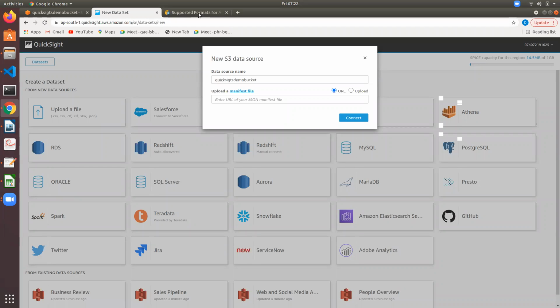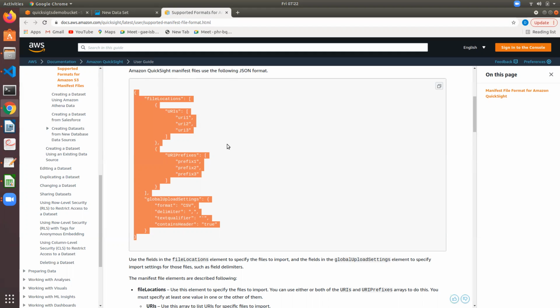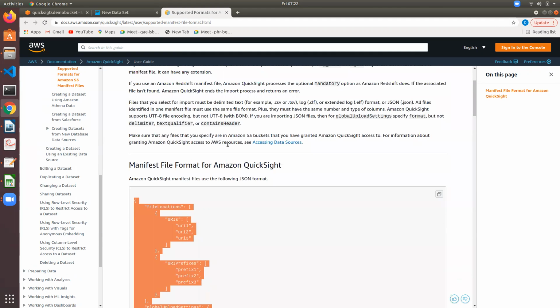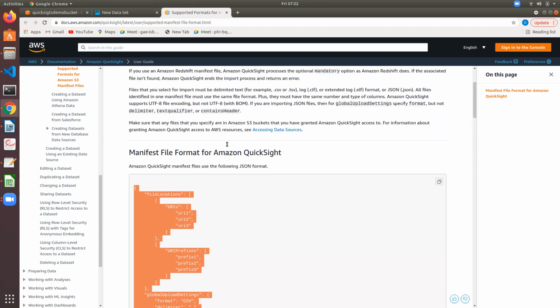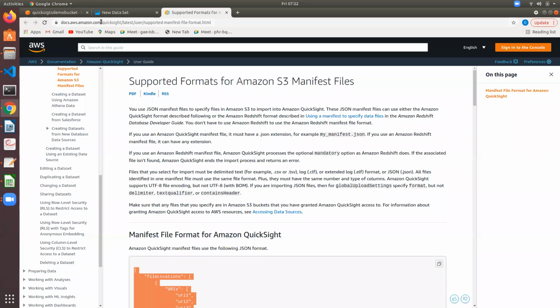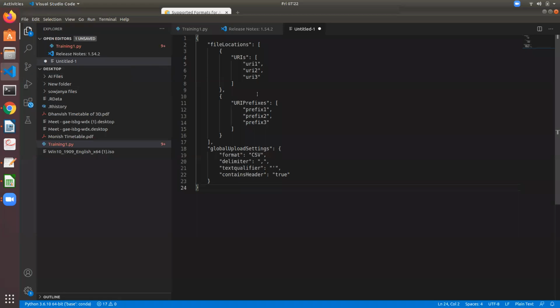Click on that URL. Here you will find all these templates, supported JSON formats, supported manifest JSON formats. So copy the first one, and you can open your text edit or any editor like Visual Studio Editor, or a plain text editor is also fine.